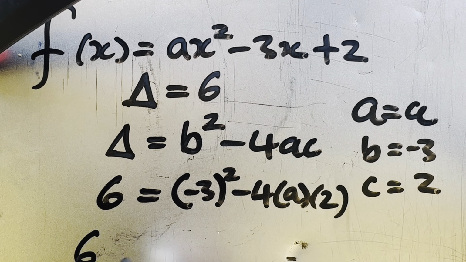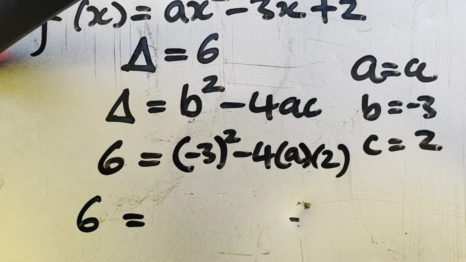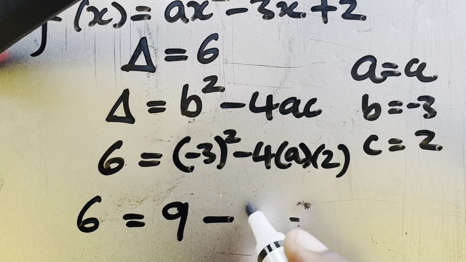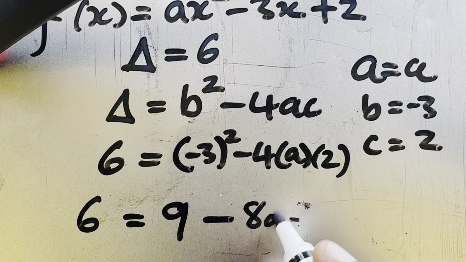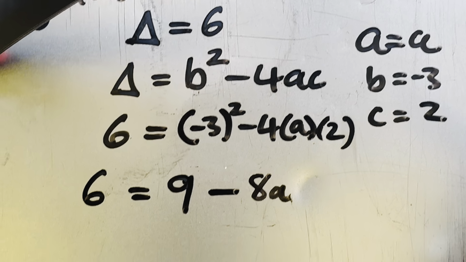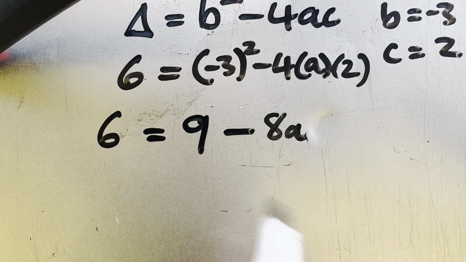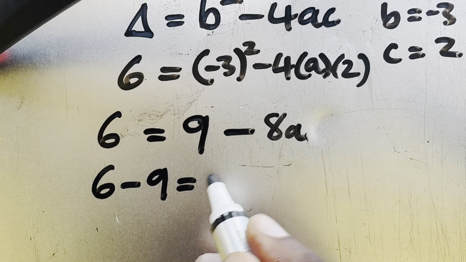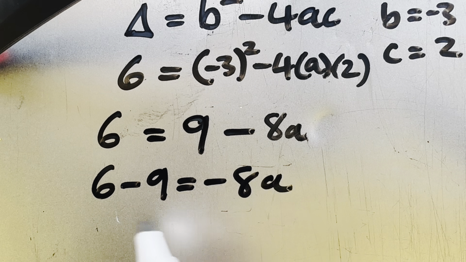Which is you're going to have 6 is equal to 9 minus 8a. Then we're going to have 6 minus 9 is equal to negative 8a.